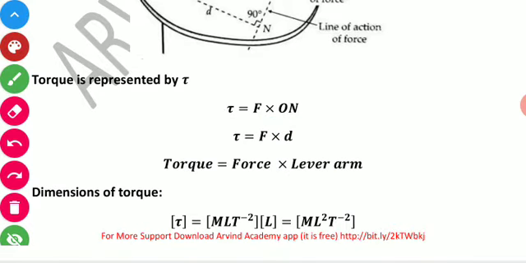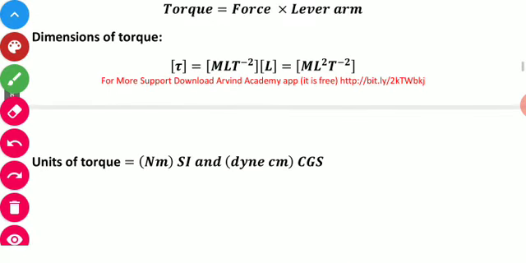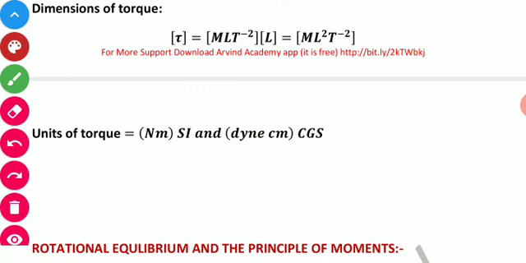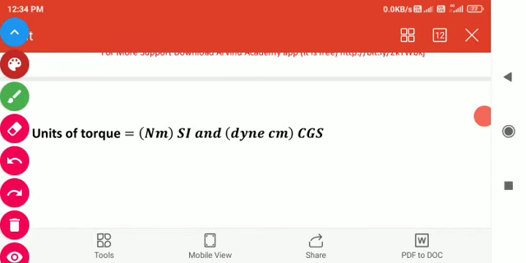And what are the dimensions of the torque? It is ML²T⁻². And what are the units of torque? The SI unit is Newton meter and the CGS unit is dyne centimeter.